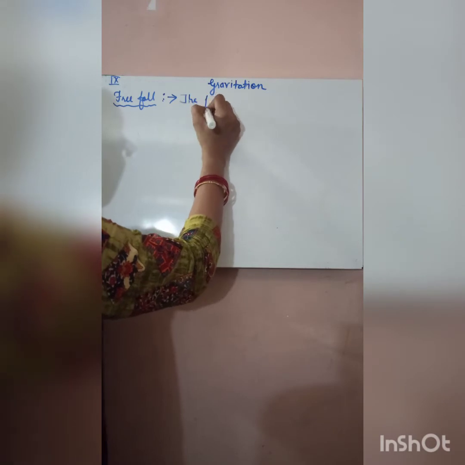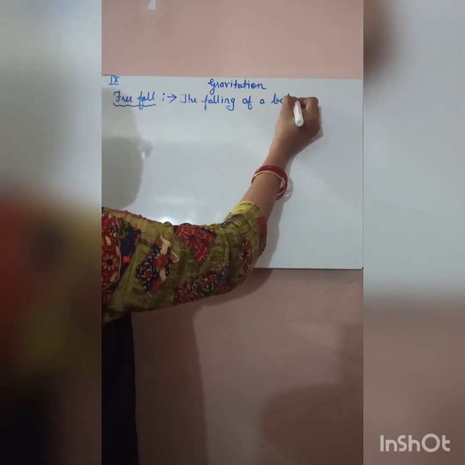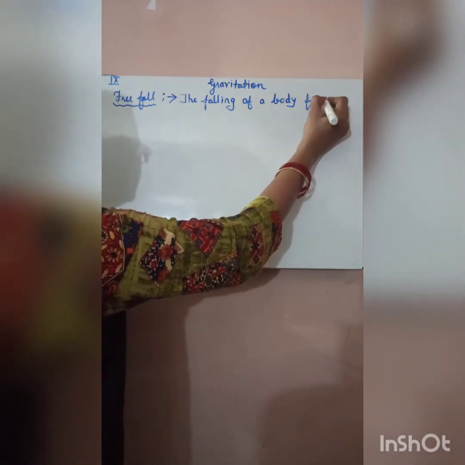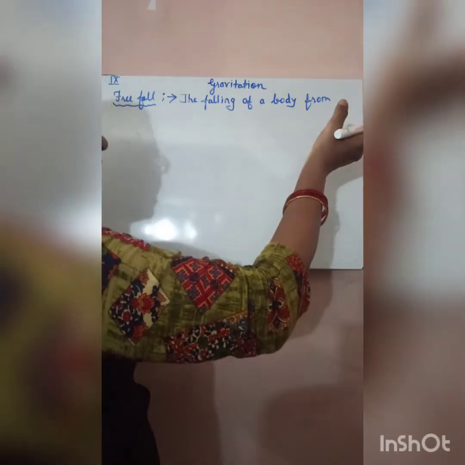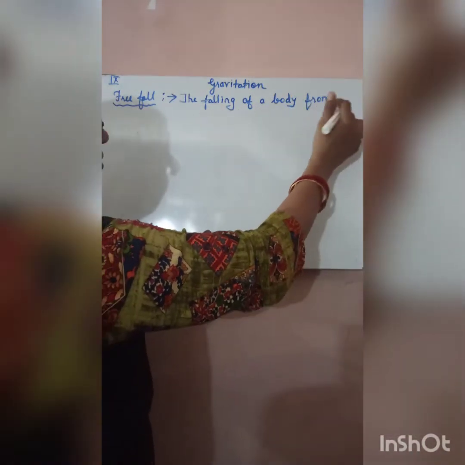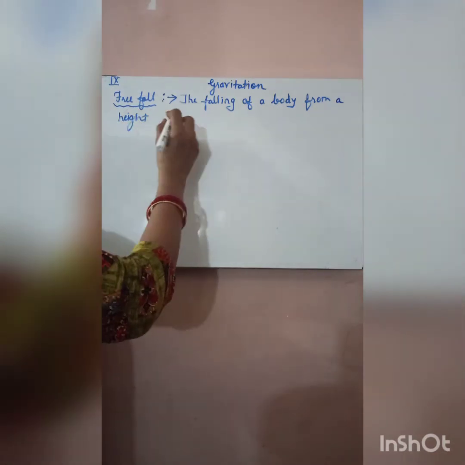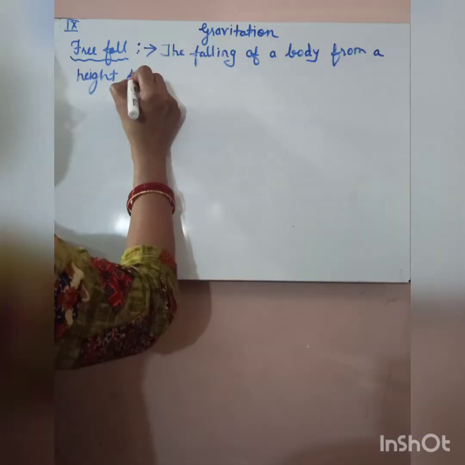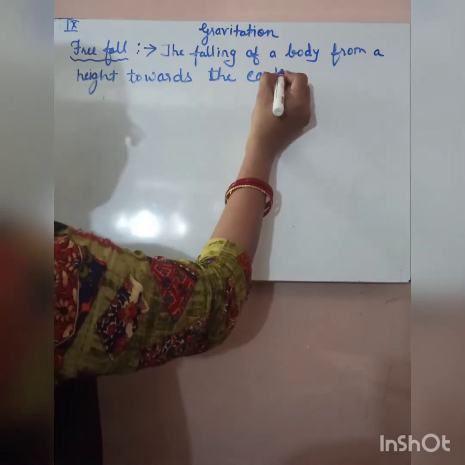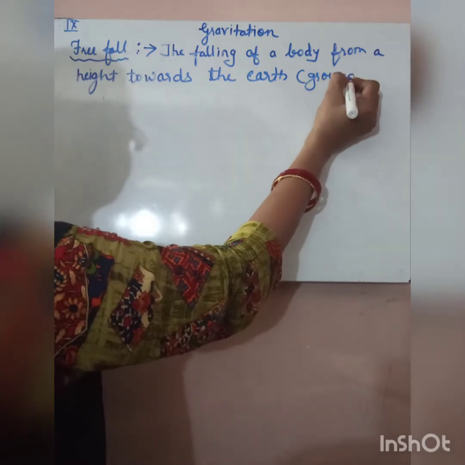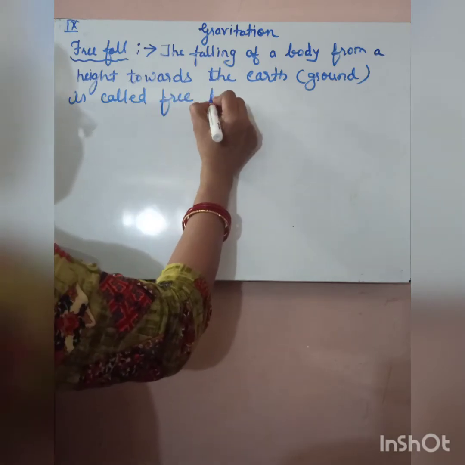The falling of a body from a height, it can be more or less, towards the ground or towards the earth, is called free fall.